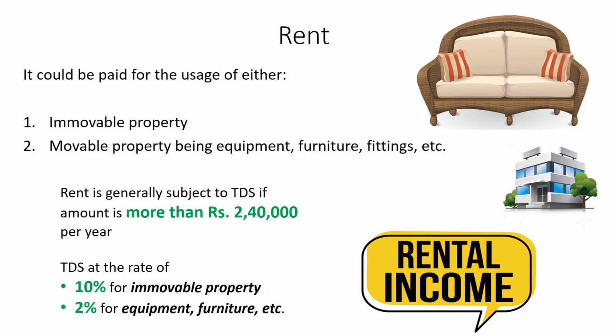Imagine this. Mr. Mukul rents out a workspace for an office in MG Road with a cool foosball table on rent for his awesome employees. Wow, what an office, right? Every month, Mr. Mukul pays rent for both the office and the foosball table. He deducts 2% of rent on the foosball table and 10% of rent for the office because he pays more than 2,40,000 every year for the office and the table separately. That's about 20,000 rupees a month.